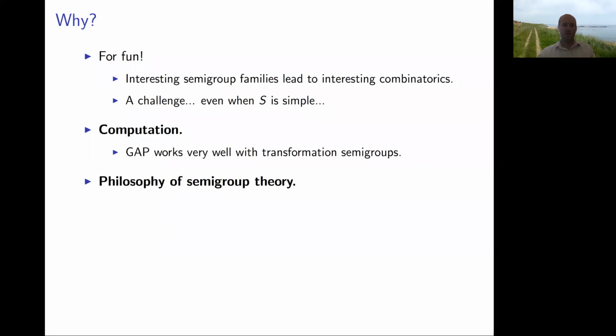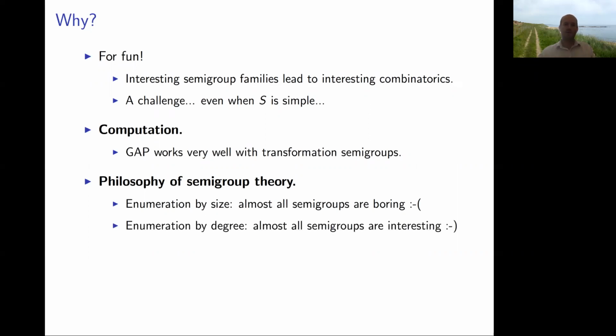Another point that I only added a few minutes ago was the previous James in this session mentioned that if you look at all the semigroups of size n, and n increases, they basically become all quite boring, or in other words, 3 nilpotent. But it turns out that if instead you enumerate by degree, so you look at degree 1 semigroups and degree 2, then degree 3, etc., you'll see the same semigroups eventually, but in each bucket, they're full of much more interesting semigroups. So it's an interesting sort of philosophical point there.